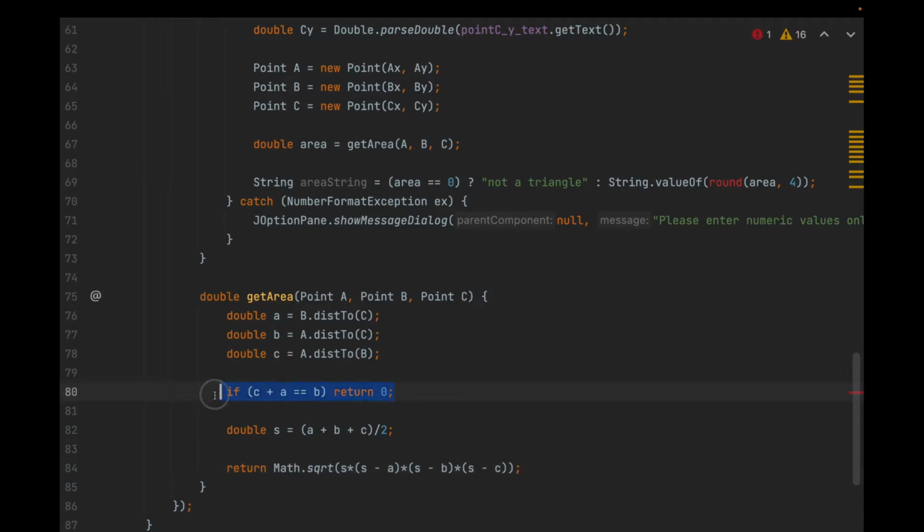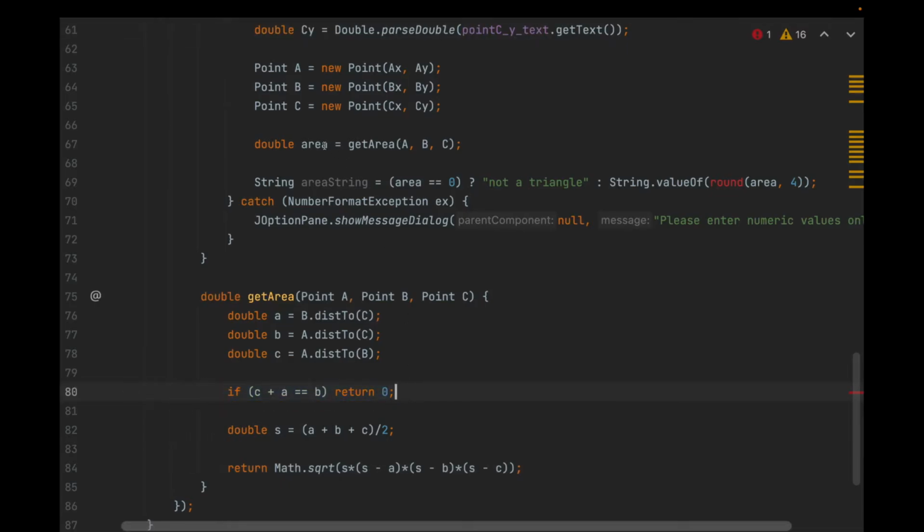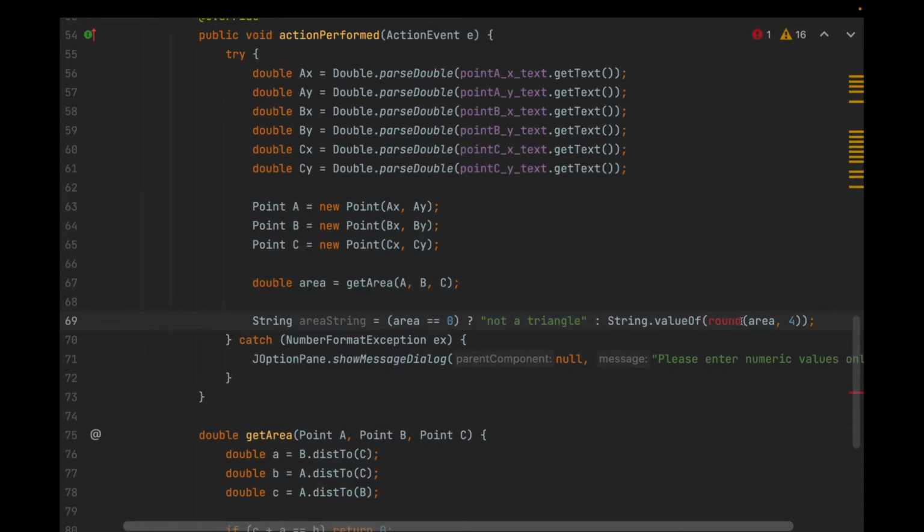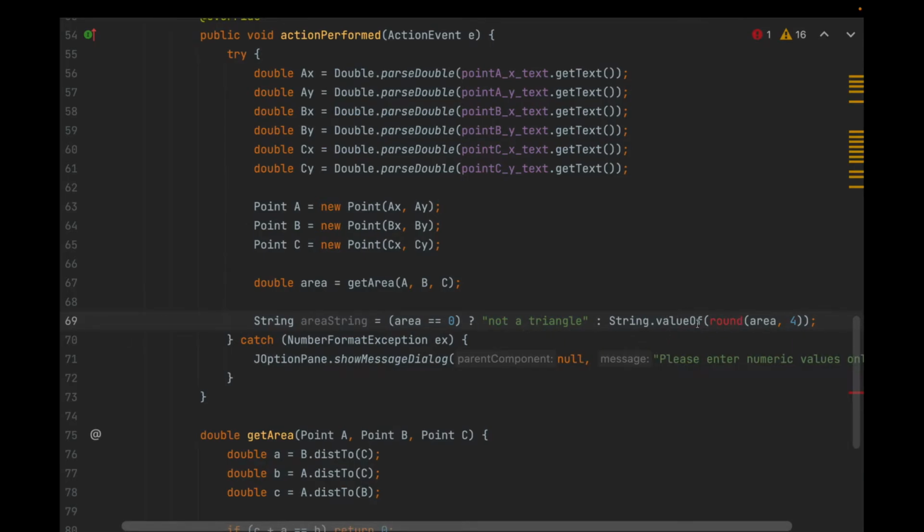And if it's not going to be a triangle because all the points you entered were in the same line, it should return 0, which will trigger some other action here where the output will be "not a triangle." Now there's one more thing we got to take care of. I introduced this round function, and I want to be able to round, but I don't want to write the function for it.